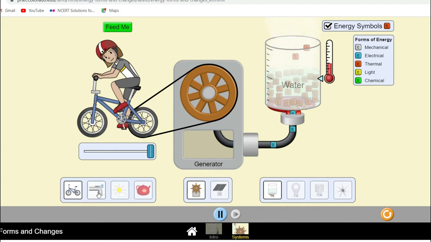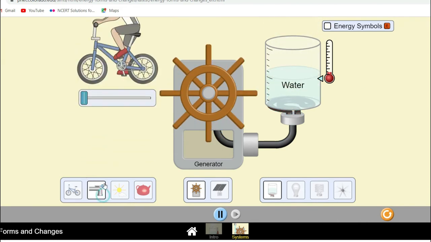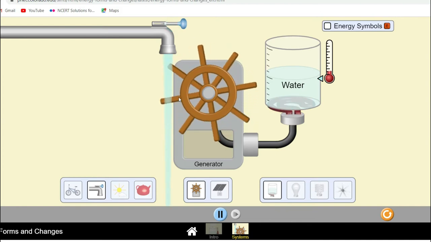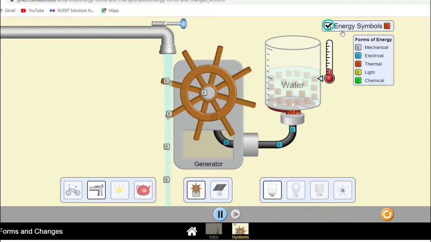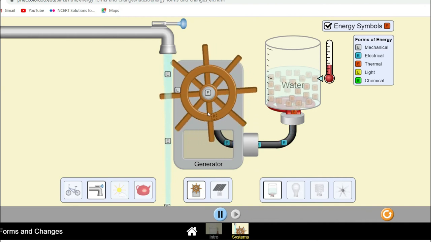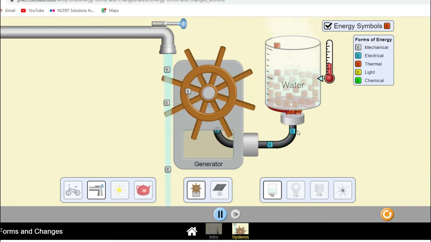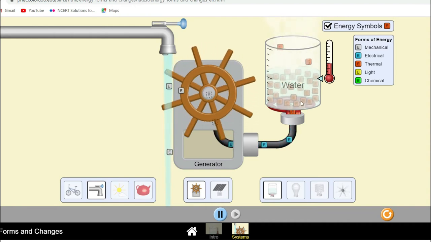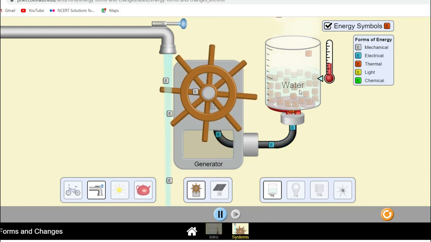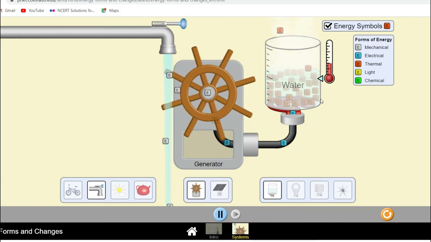Now let us see another simulation. This time we have this water pump. When I open the pipe, the water is falling, and it is responsible. If we see the energy symbols, the mechanical energy of the water gets changed into a moving turbine, and this turbine then produces the electrical energy. This electrical energy then helps heat up the water. So this is how the energy changes in a hydropower station.